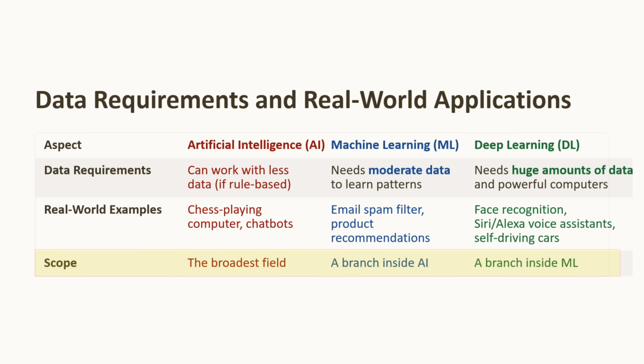The scope of AI is the broadest field. The scope of machine learning is a branch inside AI. The scope of deep learning is a branch inside machine learning.